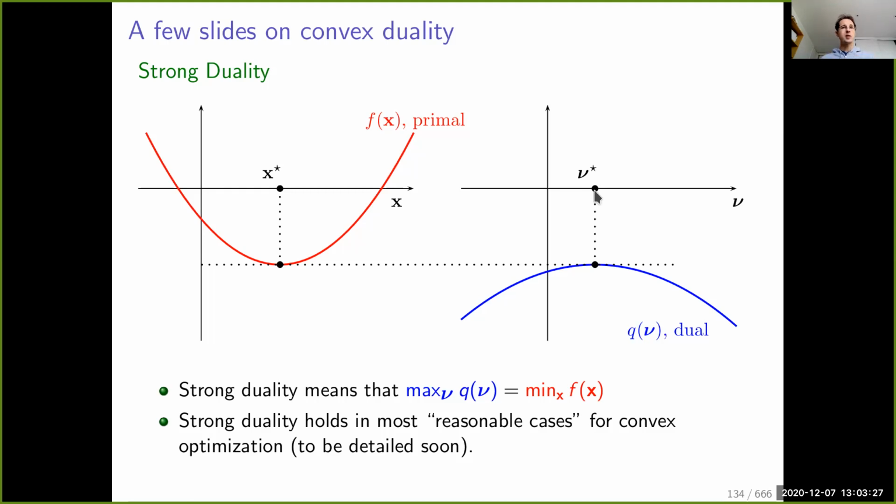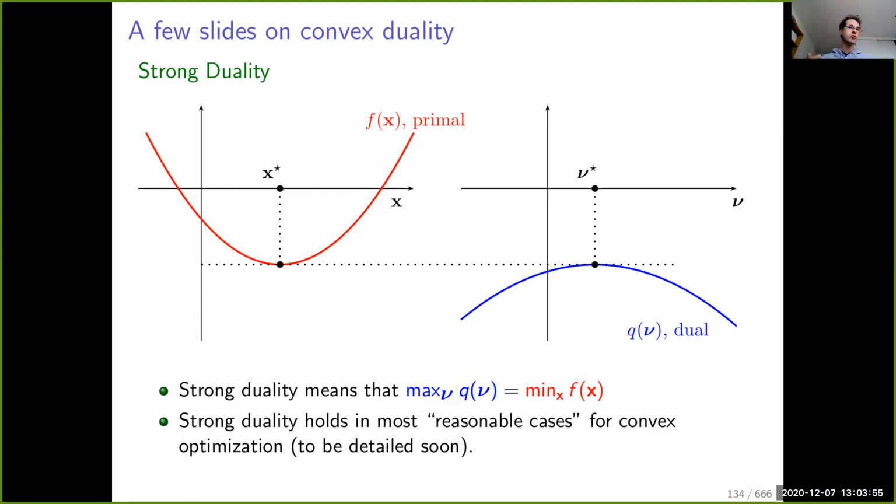For most reasonable convex optimization problems, meaning any convex optimization problem you are going to see in this class, there is this phenomenon of strong duality. I'm going to give you a few details later. So duality is nothing else than changing a problem and building a different one.